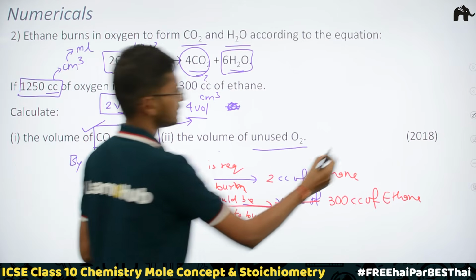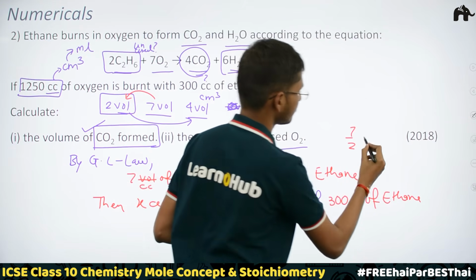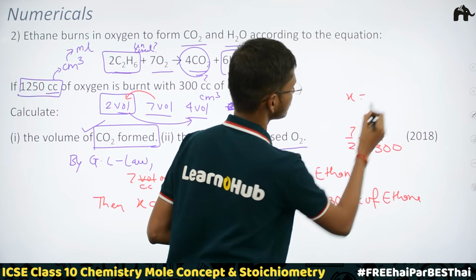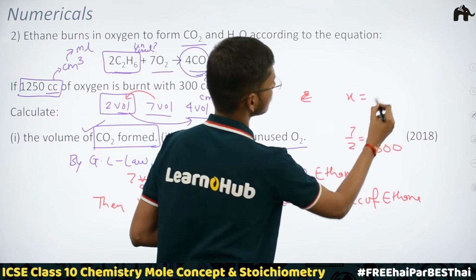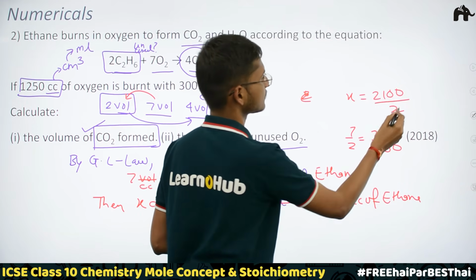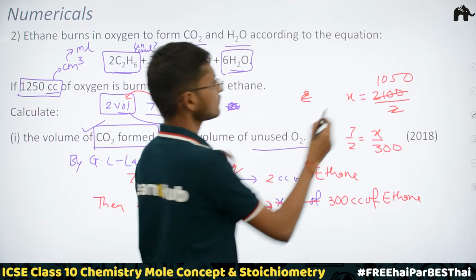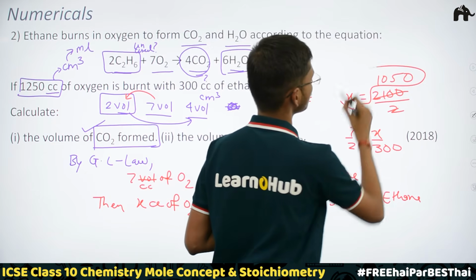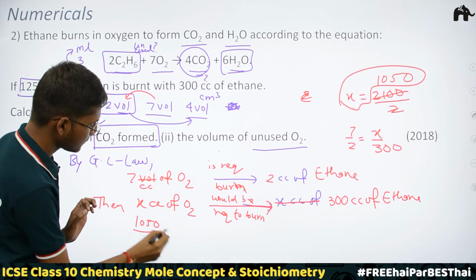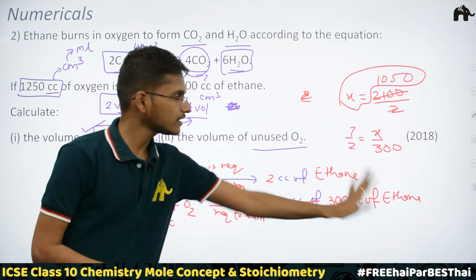Either by just writing 7 by 2 equals x by 300. So what would it give us? x is equal to 300 into 7, 2100, upon 2, then half of 2100 is 1050. So the value of x would be 1050. So 1050 cc of oxygen would be required to burn 300 cc of ethane.